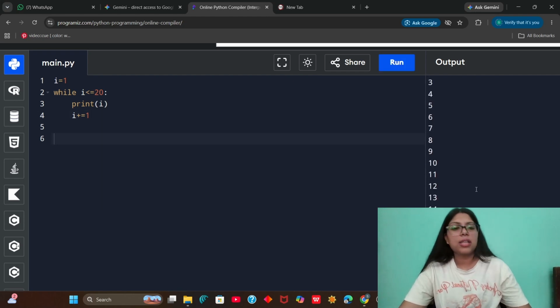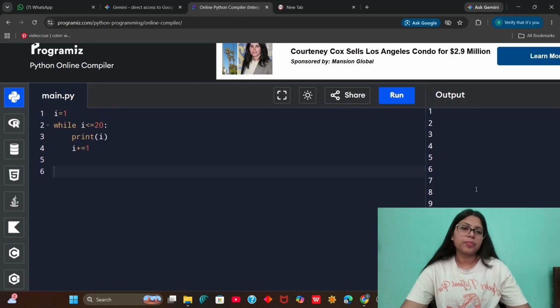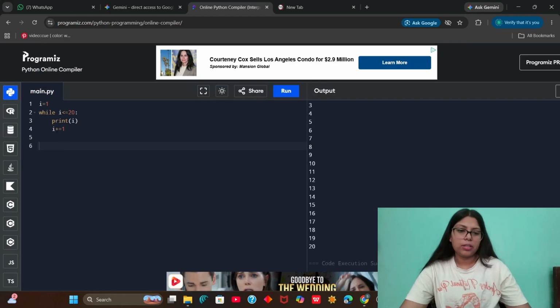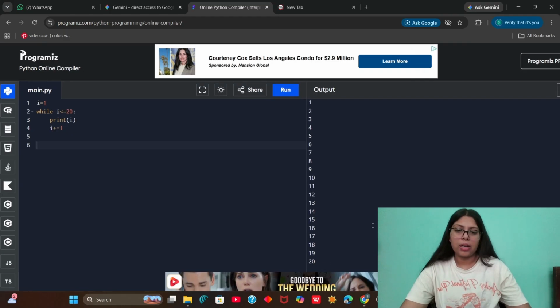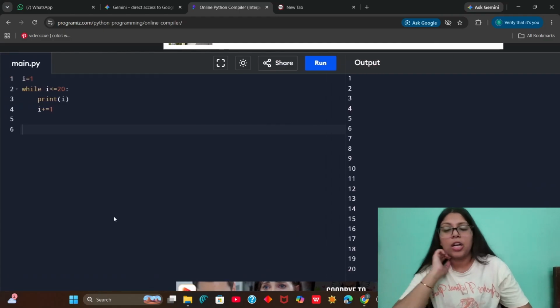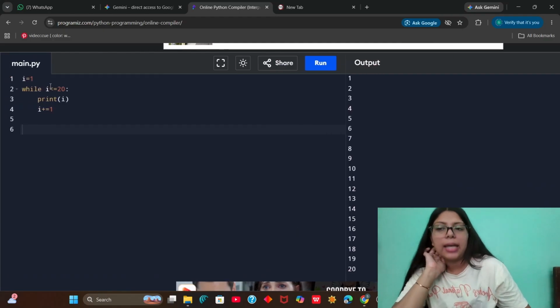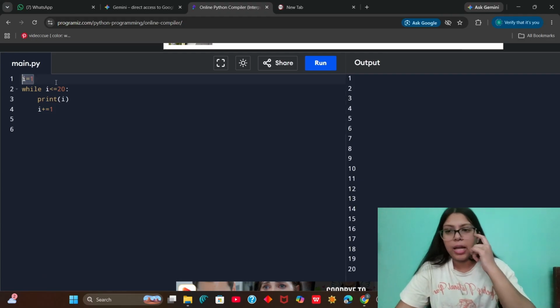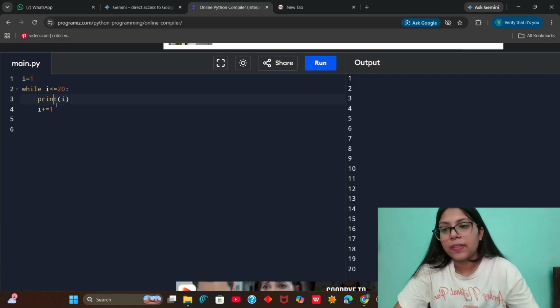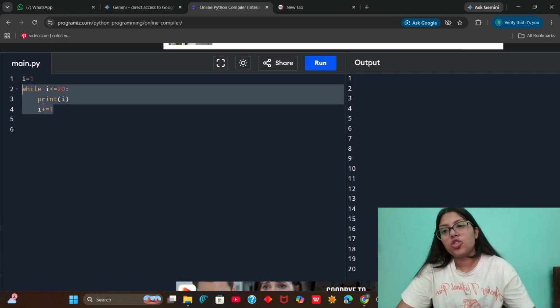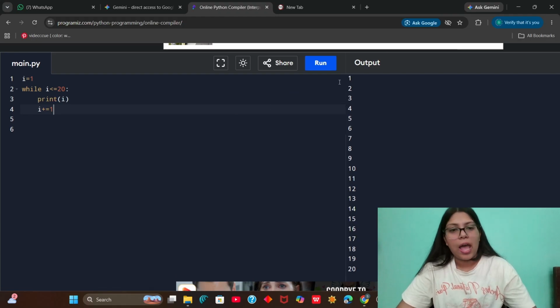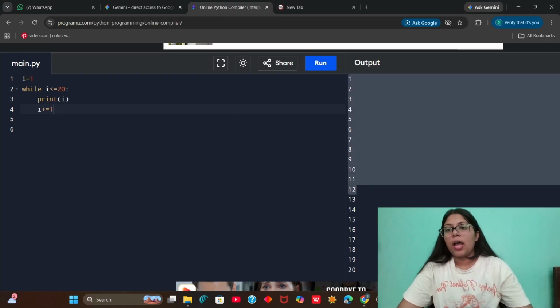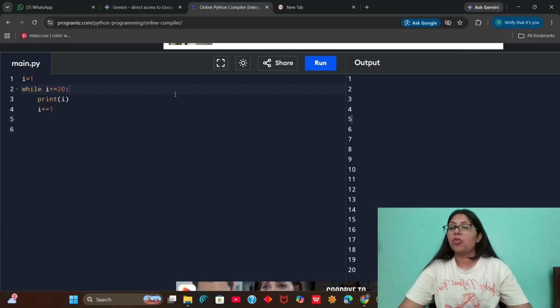Now if I run it, what is happening here? It will print 1. It will print numbers from 1 till 20. So what is happening here? I am first declaring a variable, and then I am using that variable to run this loop. And for each loop, I am incrementing the value, and I'm printing it right here. And I check that this I should be smaller than or equal to 20. So this is how we do it.